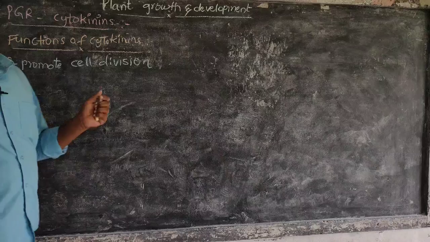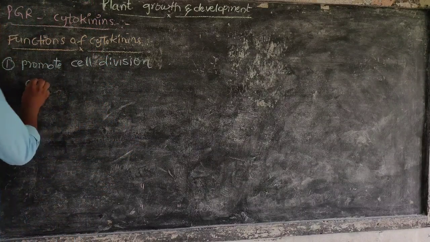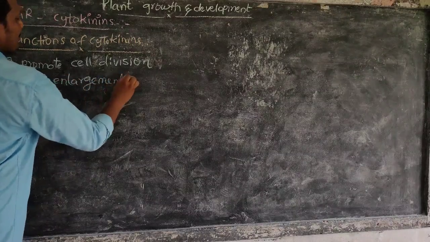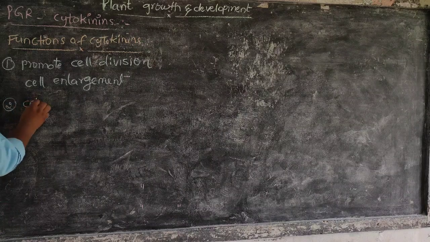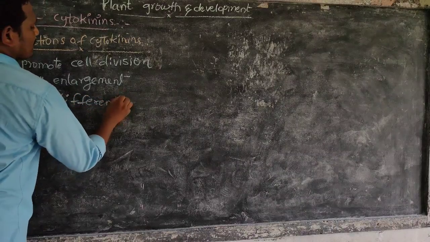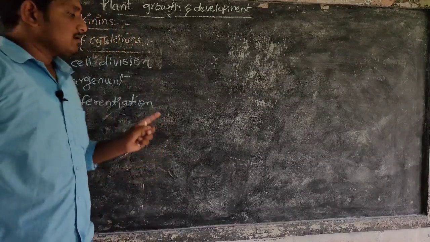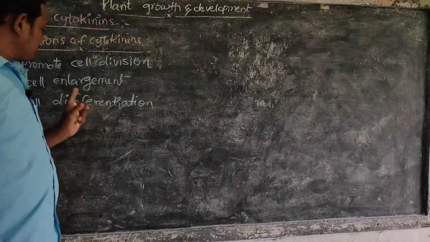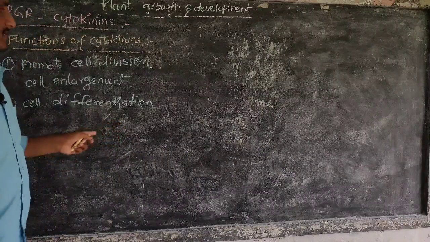Second, cell enlargement and cell differentiation. Cytokinins mainly help in cell division, cell size enlargement, and cell differentiation, which is nothing but shoot formation and root formation.